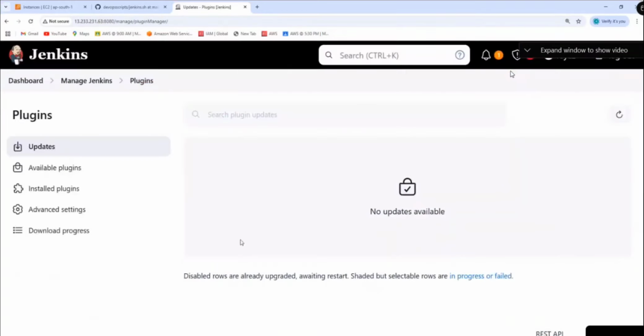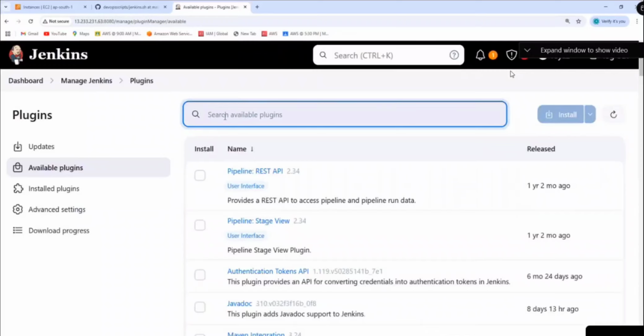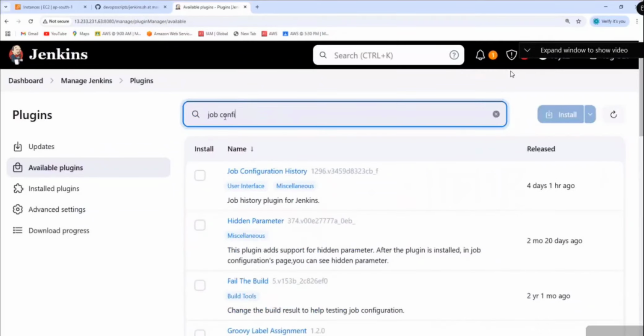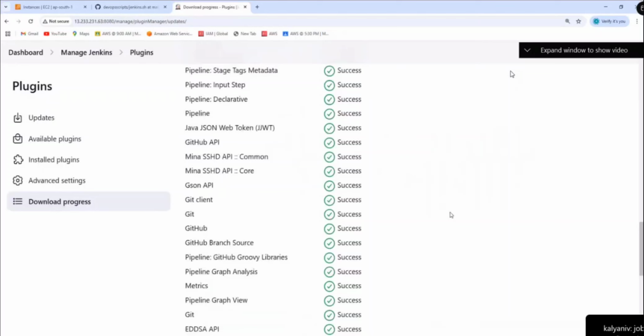Very good. Where? Plugins here. Available plugins. And then what's the name? Job Configuration History. You see, if I just type, it automatically came up here. How to install? Select this and then click install. Now it is installing.